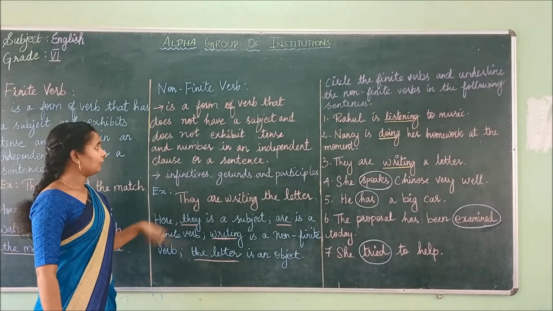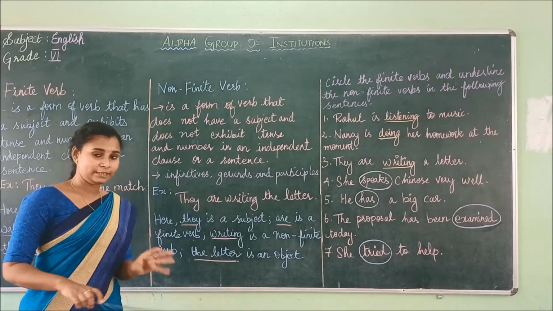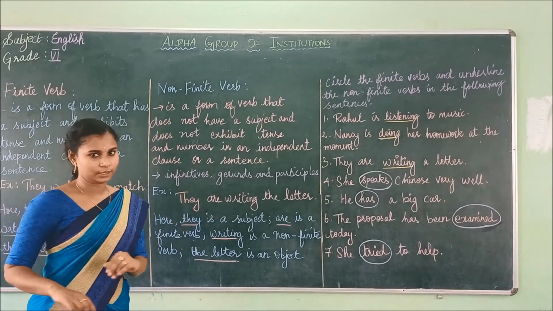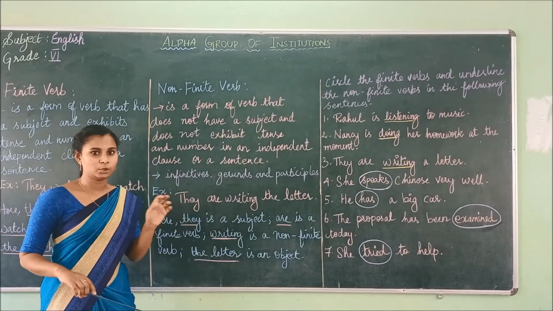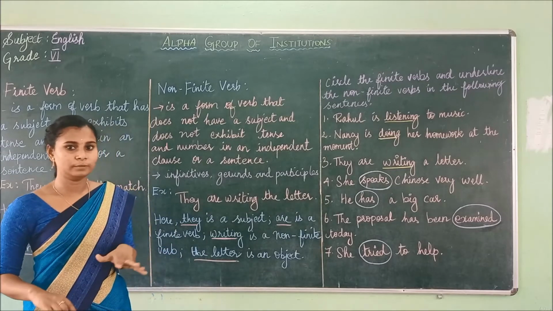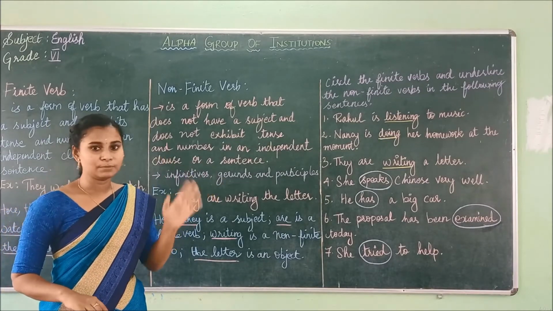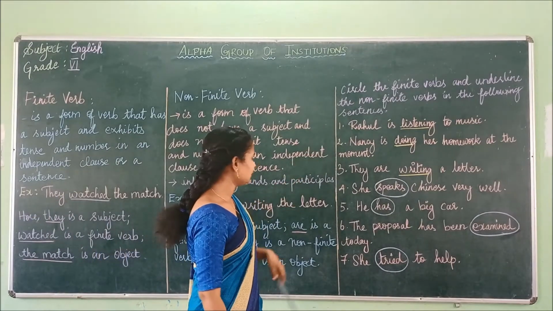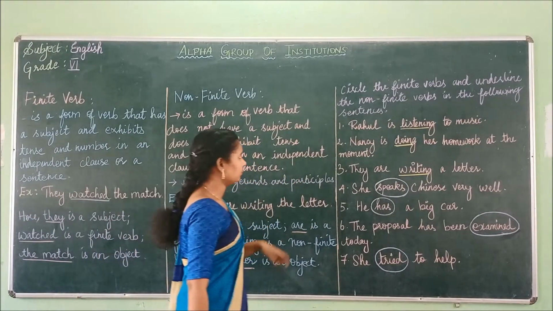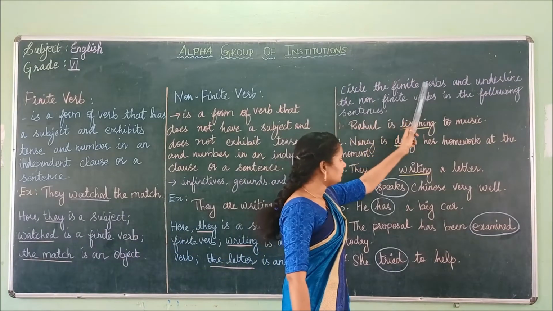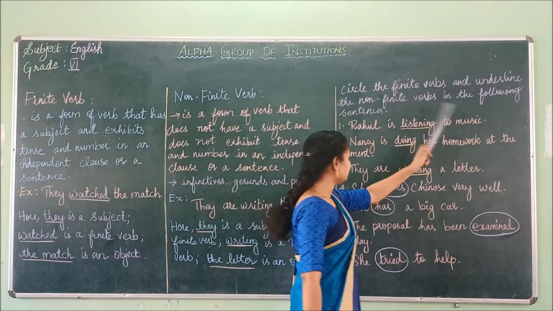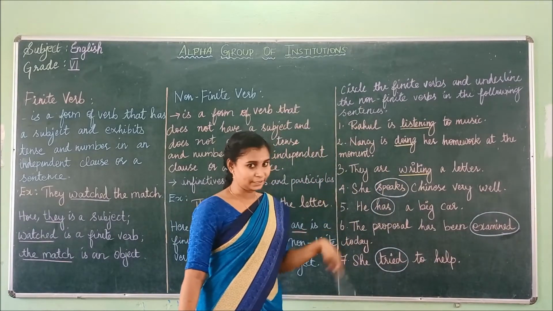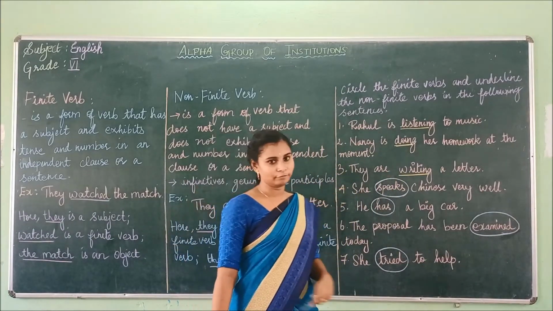Okay, so now we are here with the finite and non-finite verbs, and now we see the exercise which comes under it. This you have got on page number 20 in your English notebook. Actually, this comes with the lesson "A Meeting" by Roberts. The exercise: circle the finite verbs and underline the non-finite verbs in the following sentences.